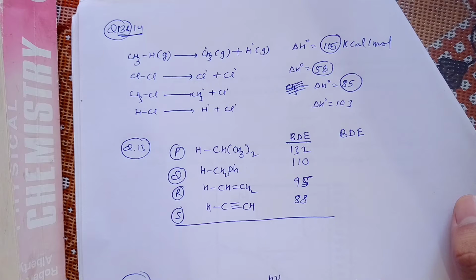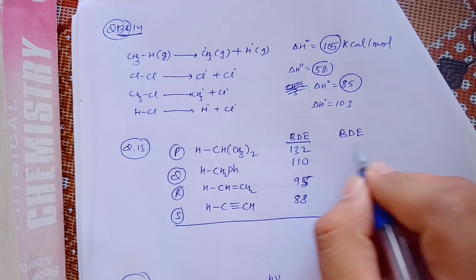And we also know that if a stronger bond is there, we have to give more energy. If a weaker bond is there, we have to give less energy to break the bond. And whatever energy is given to the bond to break it, the same amount of energy will be released when that bond is getting formed. So if we are saying that bond dissociation energy is given in proportion to the strength of the bond,